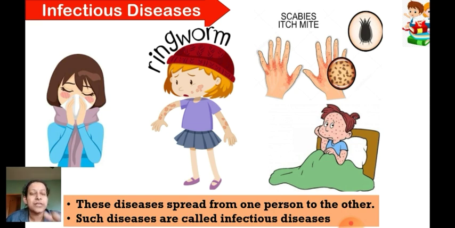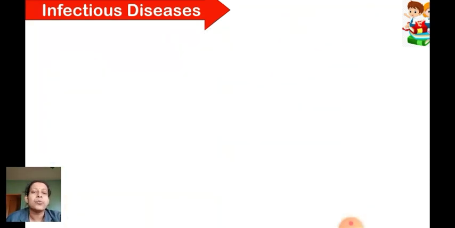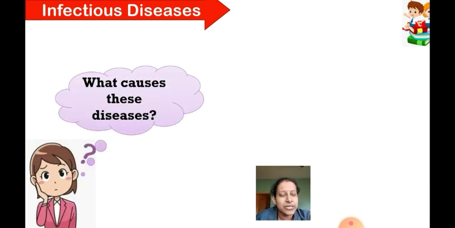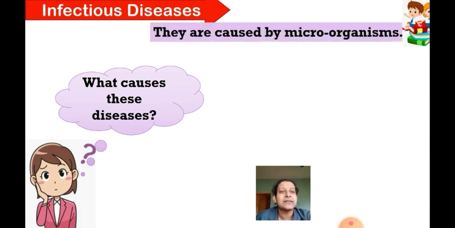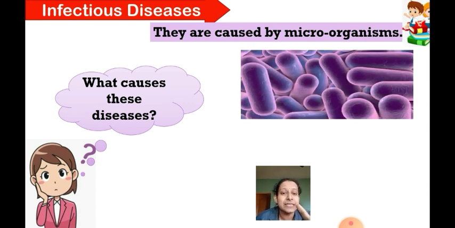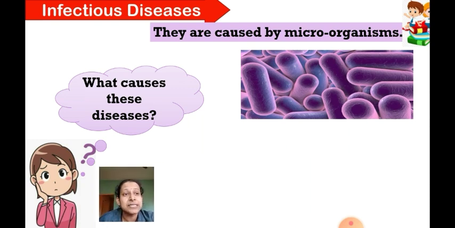Fine. So today we will see what the different types of infectious diseases are, how they are spread, and what the mediums required for their spread are. So what causes these infectious diseases? Who causes these infectious diseases? Do you get this question in your mind? Of course, yes. They are caused by nothing other than microorganisms. Microorganisms are very dangerous. They cause all these diseases. And how do they cause these diseases?